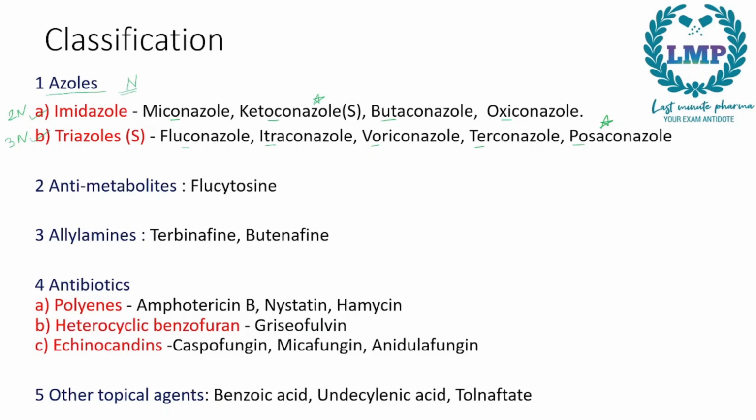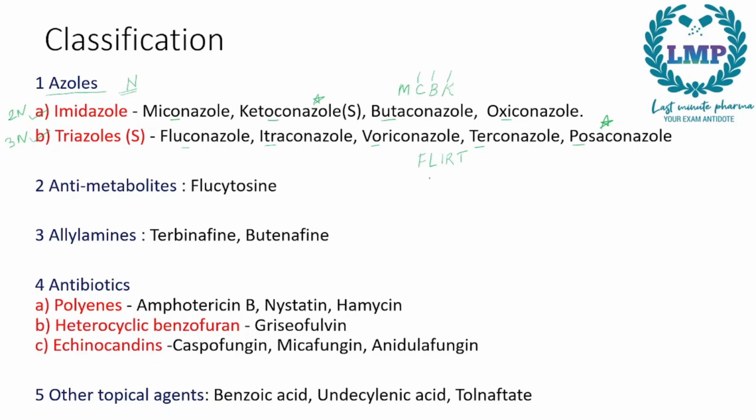Now, how do we remember this thing? We can remember like MC book. M for miconazole, C there is another one known as clotrimazole, B would be butaconazole, K would be ketoconazole, and one more oxyconazole. In triazoles, we have fluconazole, itraconazole, voriconazole, terconazole, posaconazole. How will we remember this? We will remember with the acronym of FLIRT.